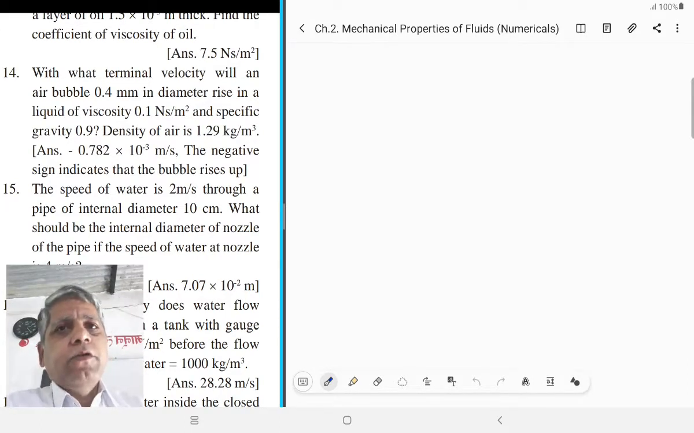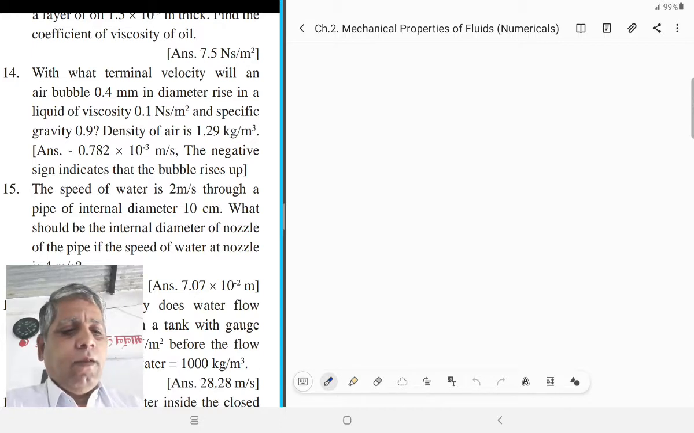Yesterday we saw some unsolved numericals on the mechanical properties of fluids. Today I am going to start the remaining numericals from question number 14. First read question number 14. With what terminal velocity will an air bubble 0.4 millimeter in diameter rise in a liquid of viscosity 0.1 Newton second per meter square and specific gravity 0.9?